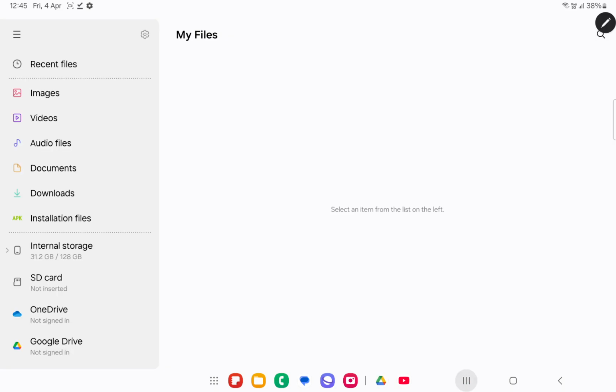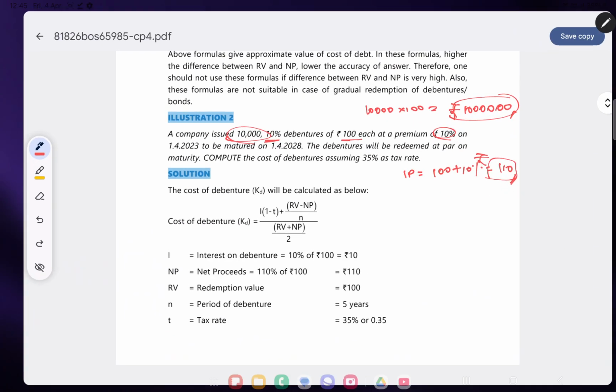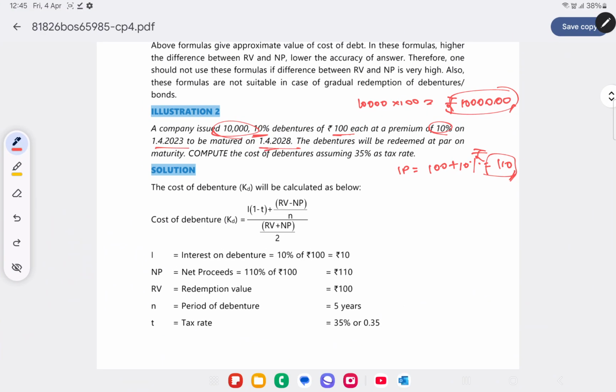On 1st April 2023, to be matured on 1st April 2028, which means that the term of the debentures is basically 5 years. Debentures will be redeemed at par on maturity. Compute the cost of debentures assuming 35% as tax rate. Now tell me whether these are redeemable or irredeemable debentures. This will be redeemed, right? So these are redeemable debentures.